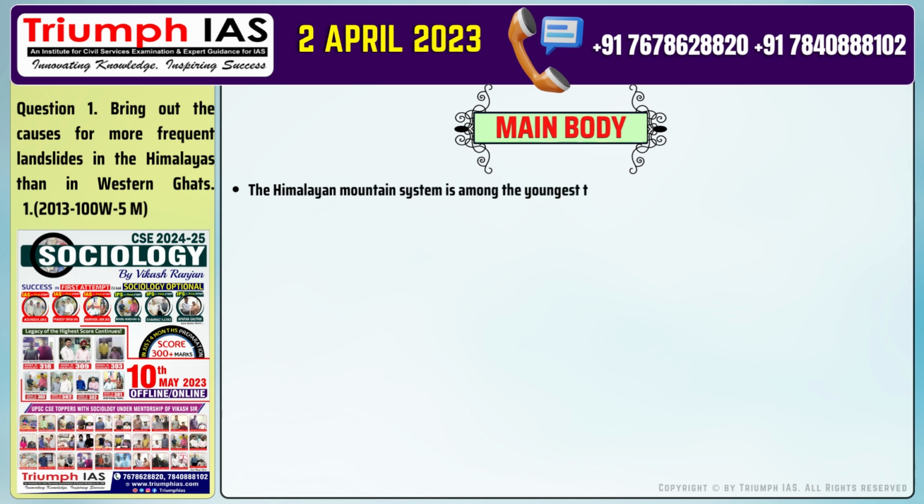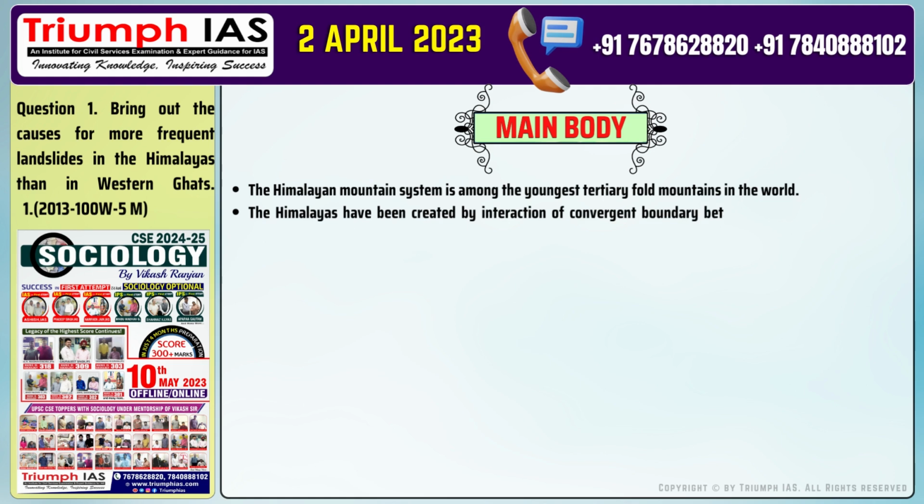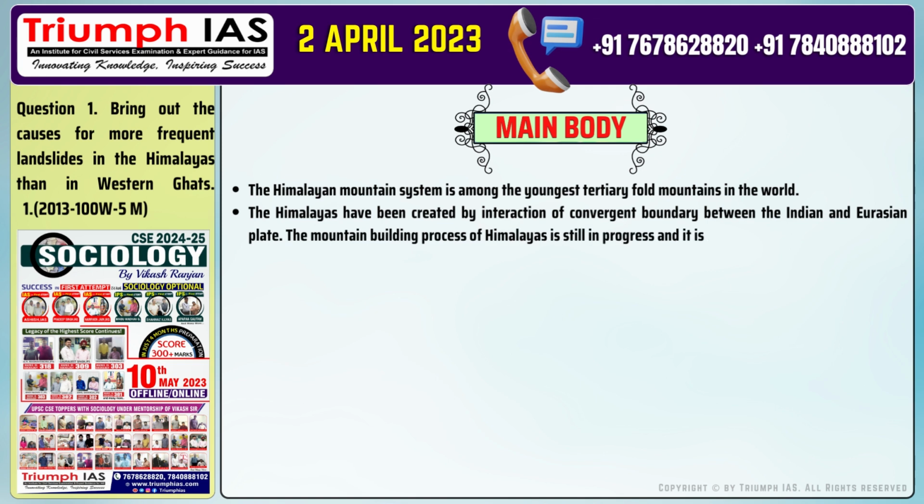The Himalayan mountain system is among the youngest tertiary-fold mountains in the world. Number 2. The Himalayas have been created by interaction of convergent boundary between the Indian and Eurasian plate. The mountain building process of Himalayas is still in progress and it is still gaining height.